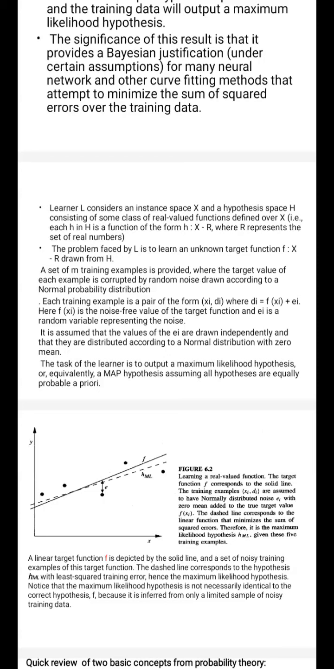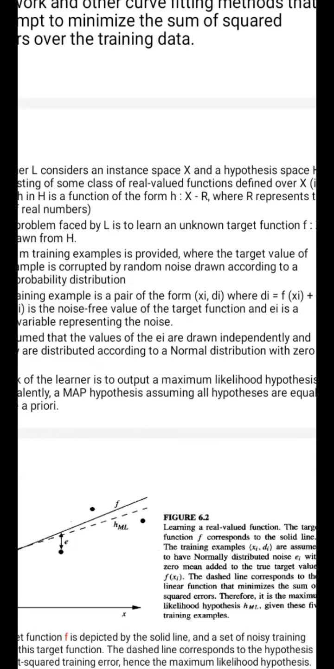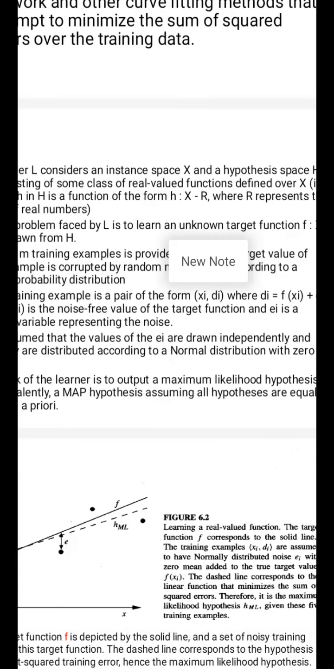If the error is 0, my di is correctly fitting with my original value, di is equal to f of xi. Here f of xi is the noise free value of the target function and ei is a random variable representing the noise. So each training example is in the form of xi, di.